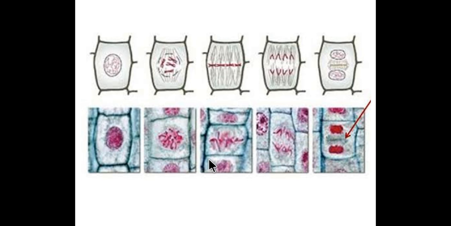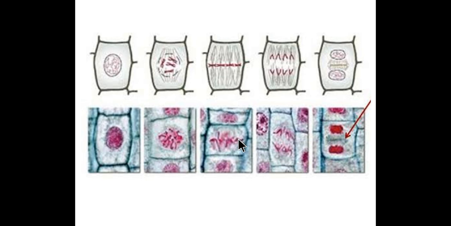See here the comparison of diagram and figure. This is the diagrammatic representation, and this is the actual cell undergoing cell division visualized under the microscope. The interphasic cell looks like this. The nucleus is stained with a nuclear stain, acetocarmine or acetosine. This is the prophase. See here the chromosomes of prophase. These are the chromosomes in the metaphase, lying at the equator.